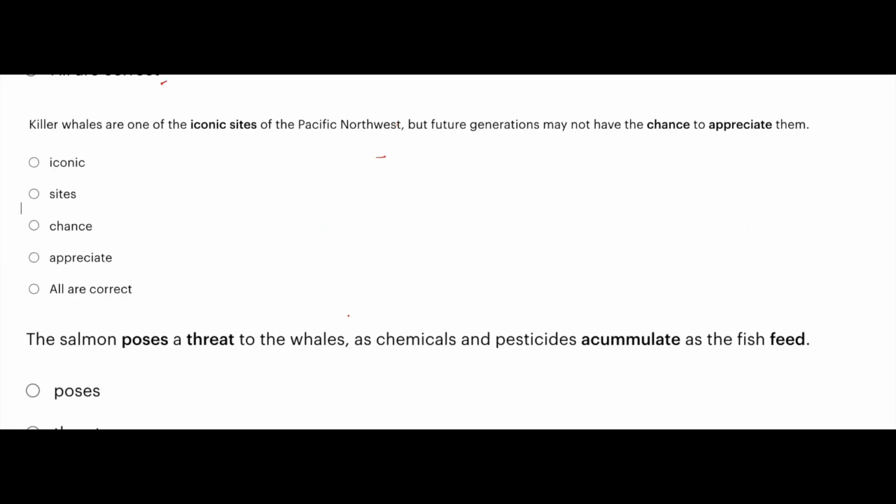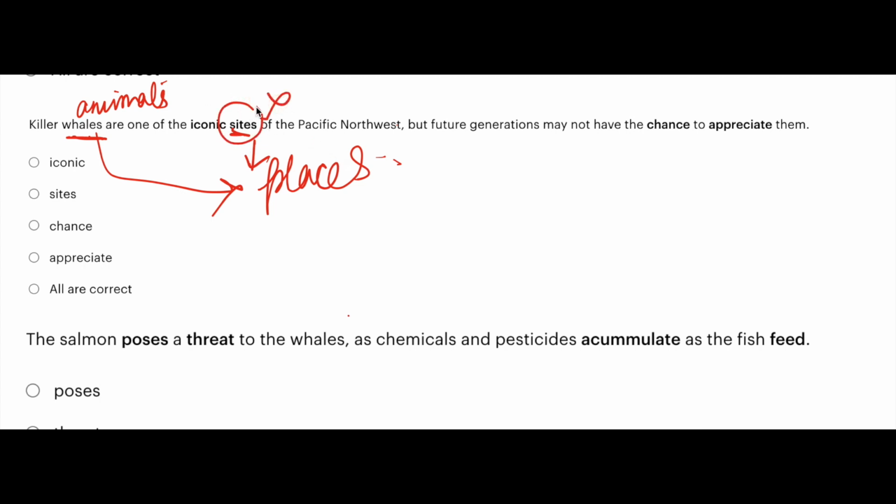Killer whales are one of the iconic sights of the Pacific Northwest, but future generations may not have the chance to appreciate them. Killer whales. Now whales are animals, right? And sights. What is the meaning of sights? Places. Can animals be places? No, right? Animals cannot be places. So this word is incorrect.